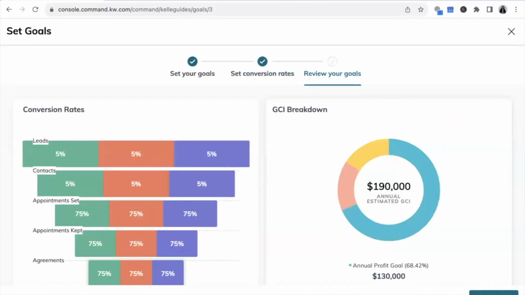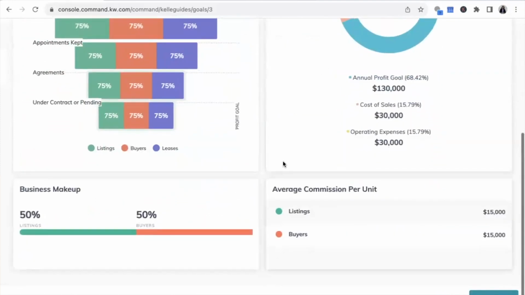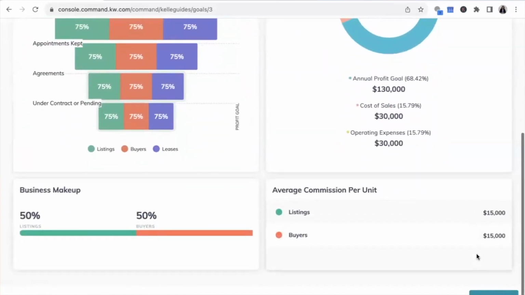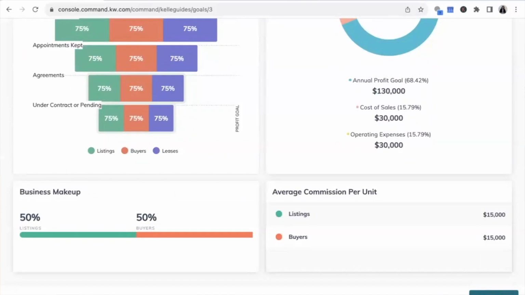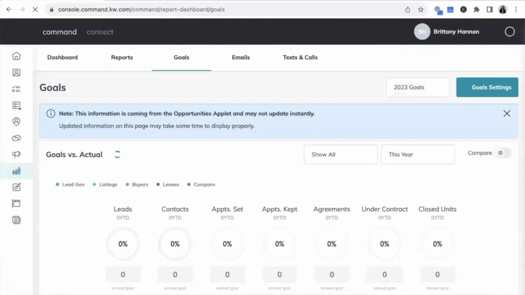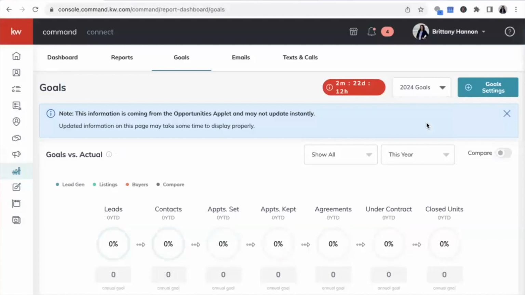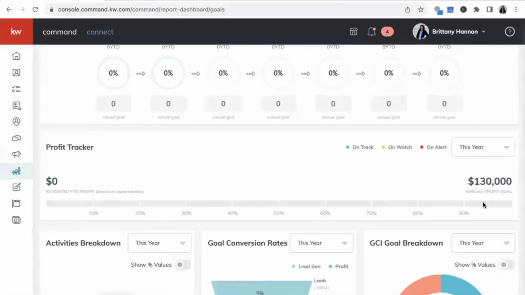So now we're going to go to continue. All right, so you can see I've taken a long time to explain all this. You don't need to go through all of that because most of it I just said, just leave it as is. So what we're at is 190,000. This is just reviewing what we've already put in. Now let's go to set our goals. And when we set our goals, it's going to default back to 2023, so we need to put the drop down back to 2024.